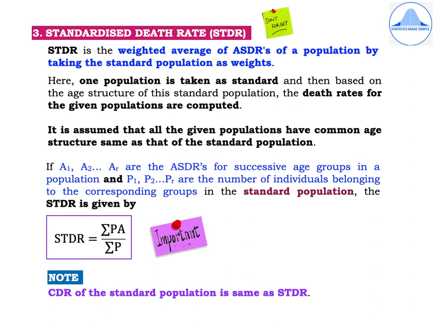It is assumed that all the given populations have common age structure, same as that of the standard population. Now, if A1, A2, so on AR are the ASDRs for successive age groups in a population, and if P1, P2 up to PR are the number of individuals belonging to the corresponding groups in the standard population, then the STDR is given by the formula STDR is equal to summation PA divided by summation P. Also remember that the CDR of the standard population will be the same as its STDR.